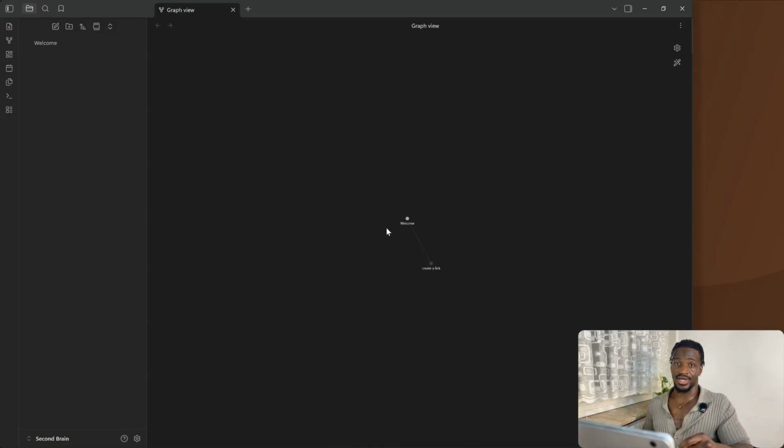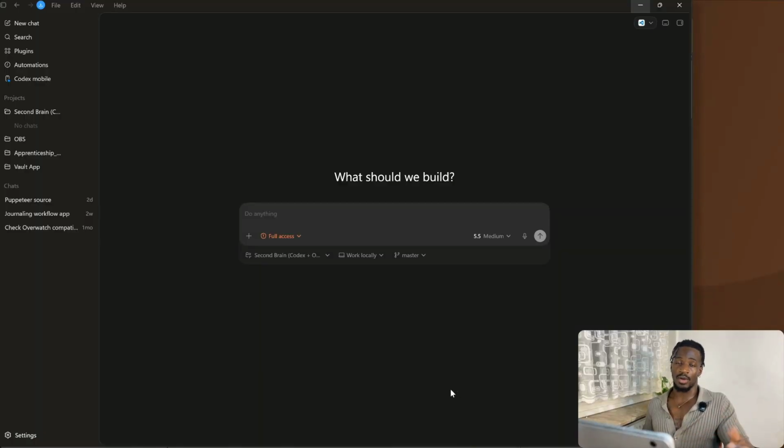This one currently only has 2 files in it, the welcome file and a create a link file here. And so you can see there's just 2 connections happening in here. But obviously, as you add more and more notes and more of your thoughts, you're going to get that beautiful spanning graph view that I showed you at the start of the video. Now, this is where we're going to hop into Codex and start actually building out that vault.